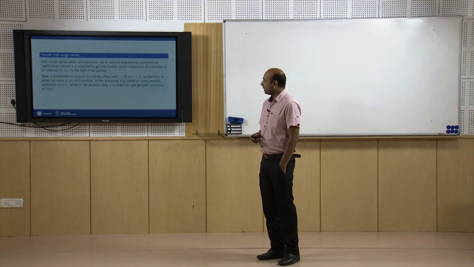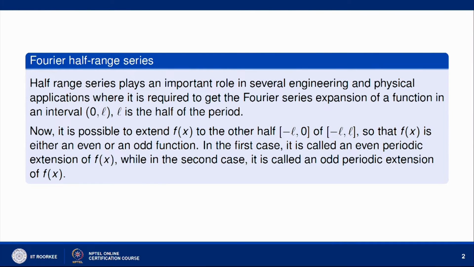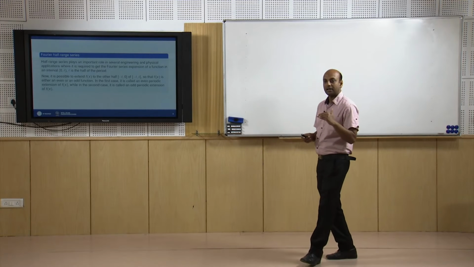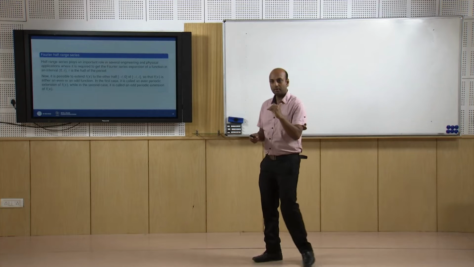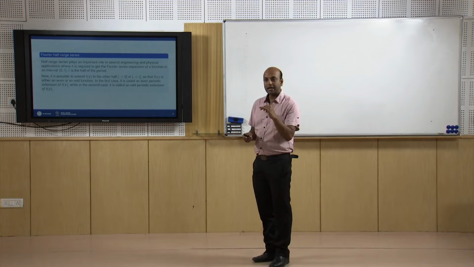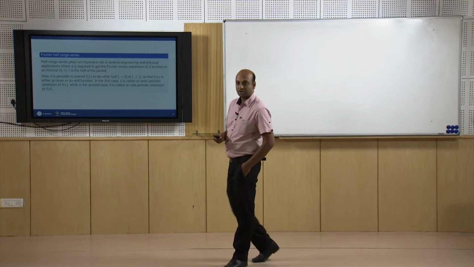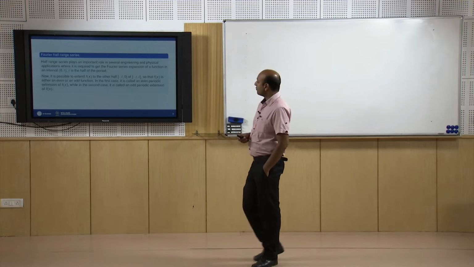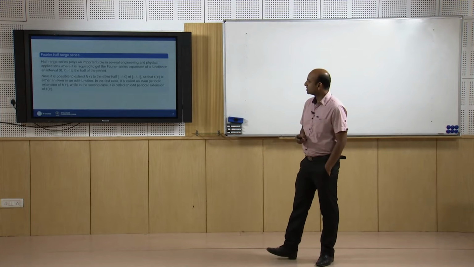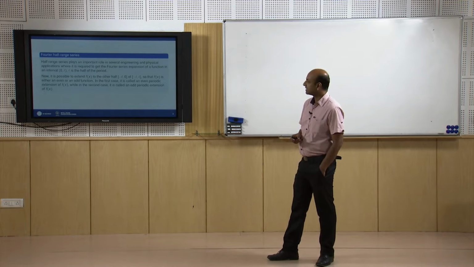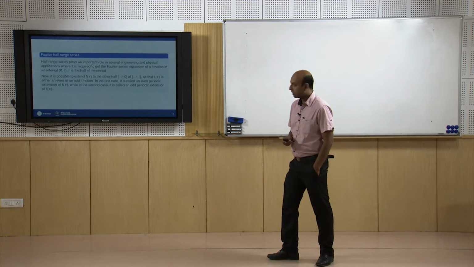Half range series plays an important role in solving several engineering and physical applications, where it is required to get the Fourier series expansion of a function in an interval, say 0 to L. So it is a half range basically. In the expansion of Fourier series we need the interval minus L to L, and the function must be periodic. That is a condition for the Fourier series expansion of a function f(x). Here the Fourier series expansion of a function is in the interval 0 to L, where L is half of the period.